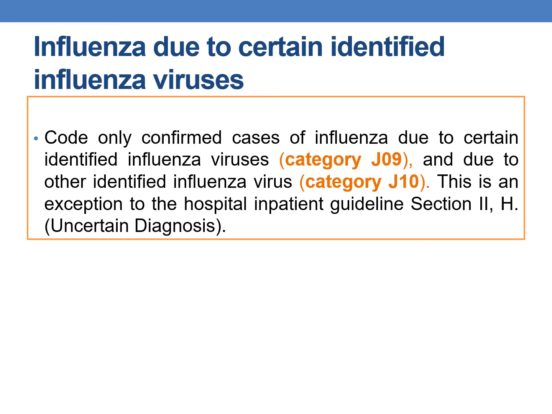Next, coming to next topic in chapter 10, that is influenza due to certain identified influenza viruses. In order to code influenza due to certain identified influenza viruses, code only confirmed cases of influenza due to identified influenza viruses. In order to use a code from the category J09 or J10, we need to code only confirmed cases. And this is an exception to hospital inpatient guidelines.